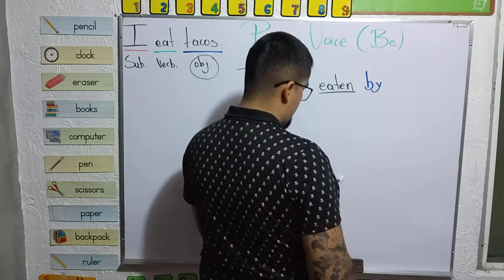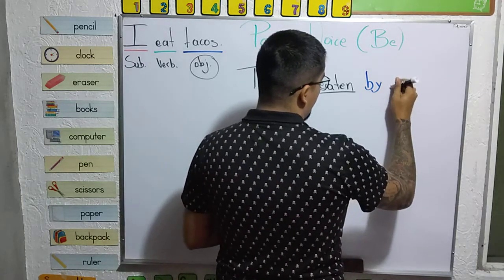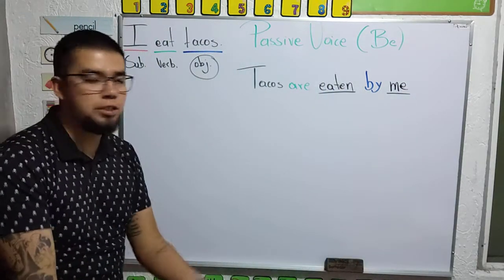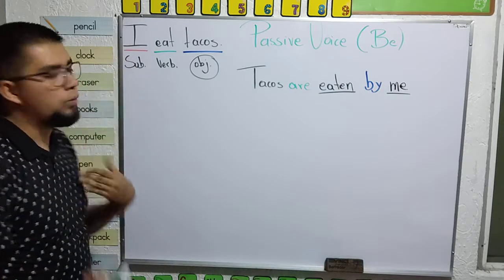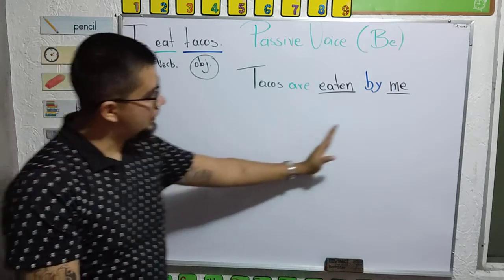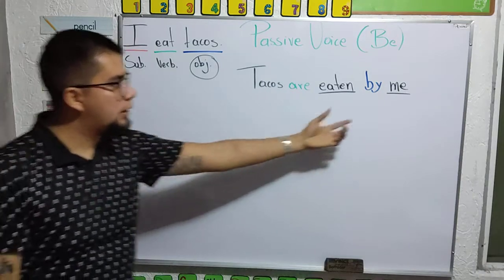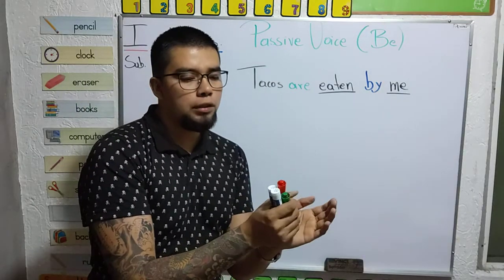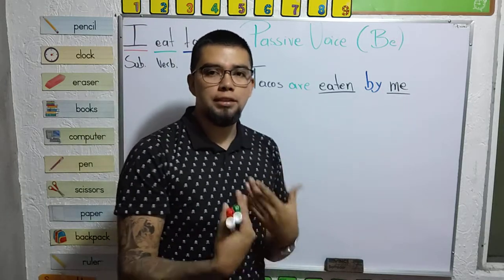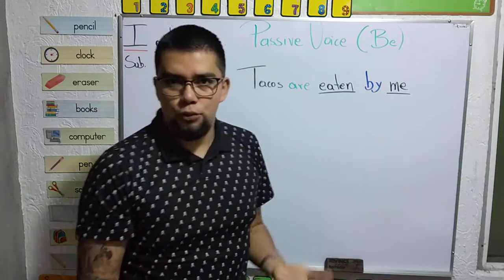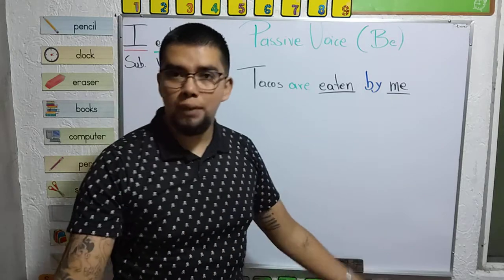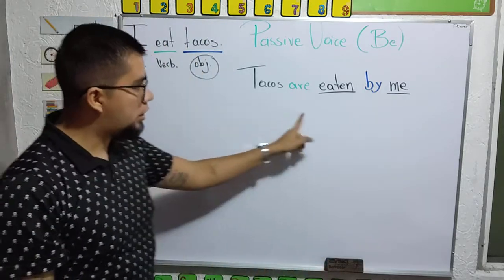By me. Check how everything changes. Now, in this case, I was the subject. That's why I am using the subject pronoun I. But in this sentence, I is going to be the object. Now it's the complement of the sentence. So when we're going to use the subject in the complement, as you may remember, we're going to use object pronouns. Me, you, us, them, etc. So tacos are eaten by me.